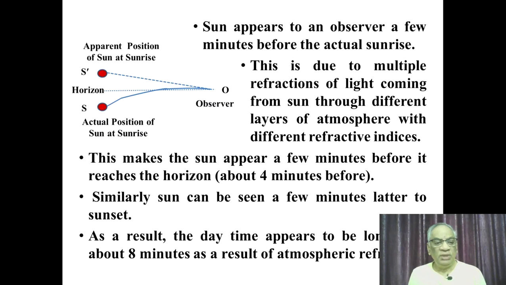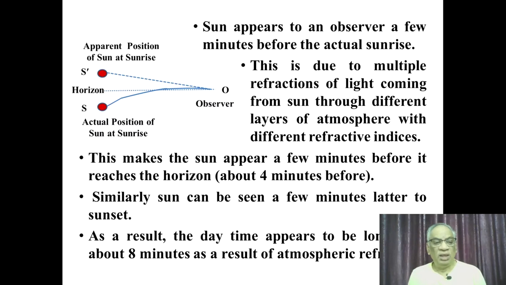So to an observer looking at the sunrise, he feels the sun has already come, as he can see the sun at position S prime, the apparent position of the sun at sunrise time. The sunrise, according to the observer, occurred a few minutes before the actual sunrise time. This is due to the continuous bending of light coming from the sun at sunrise time. So sunrise can be seen about 4 minutes early.